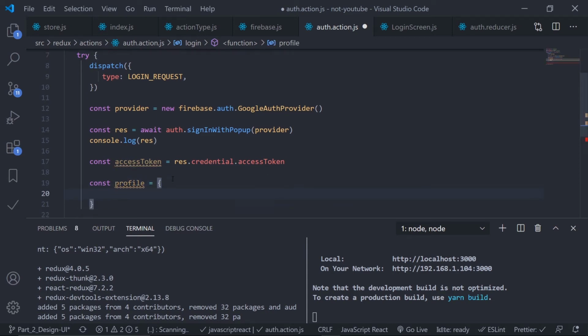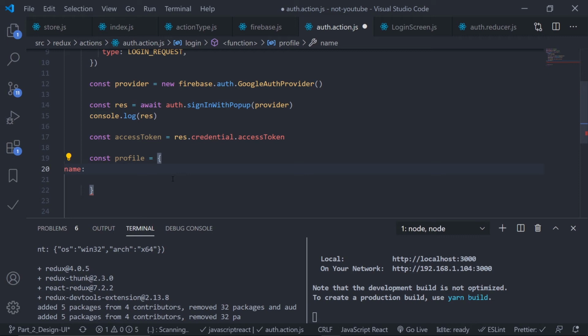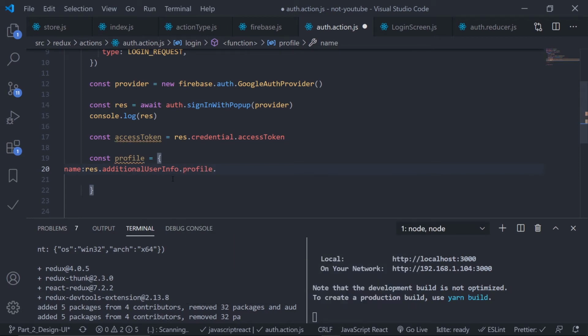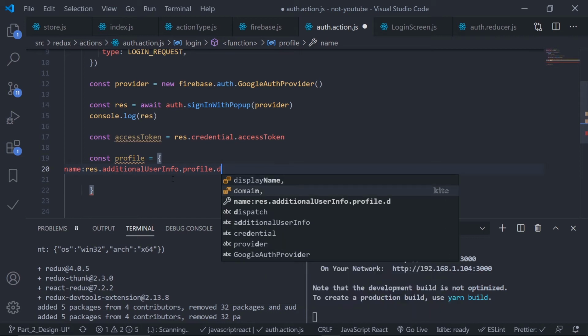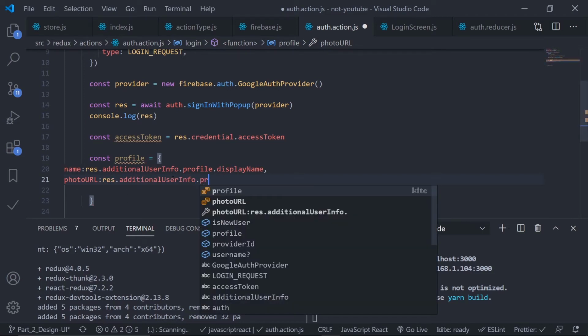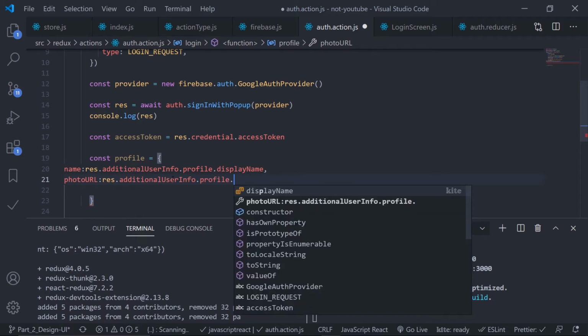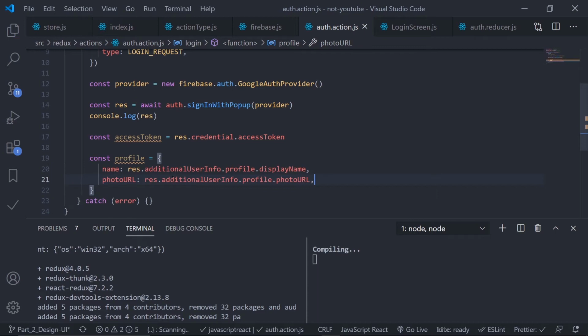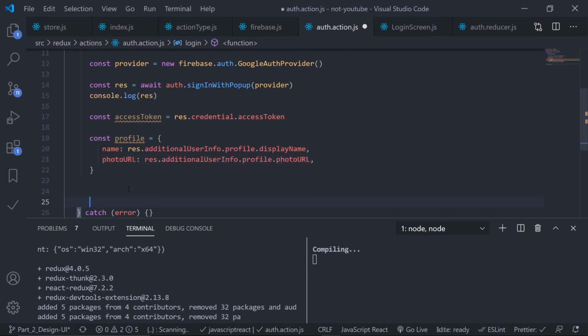So profile. The name is the name, so I'll get that from the response dot additionalUserInfo, which I have shown you, and then profile, yes, and then displayName. And then the photo URL, so photoURL, and I'll get this from res.additionalUserInfo.profile.photoURL. Save this. Okay, fine.